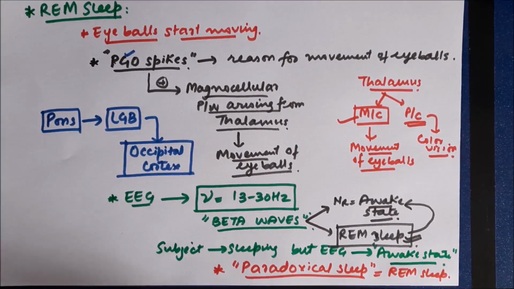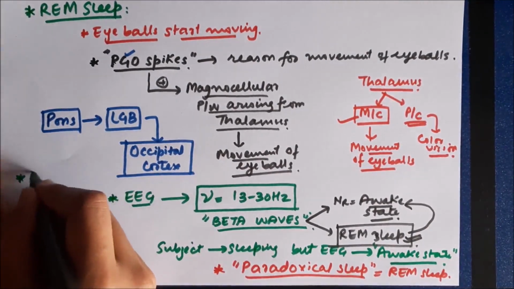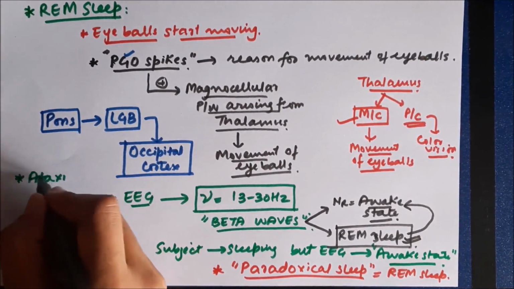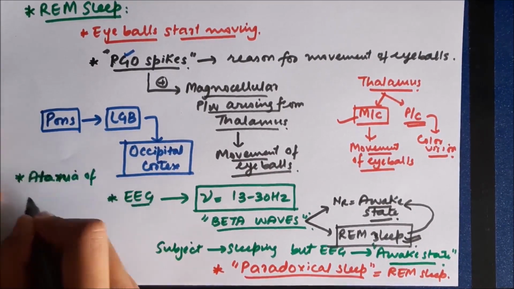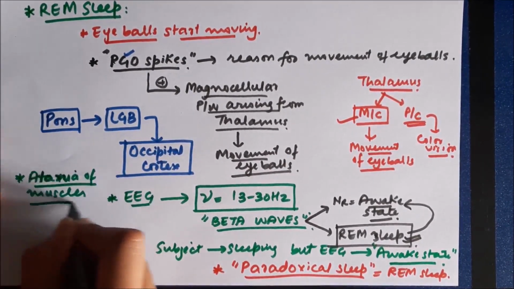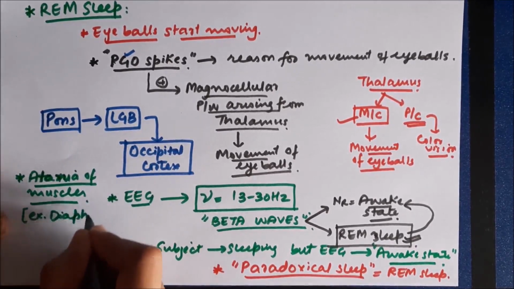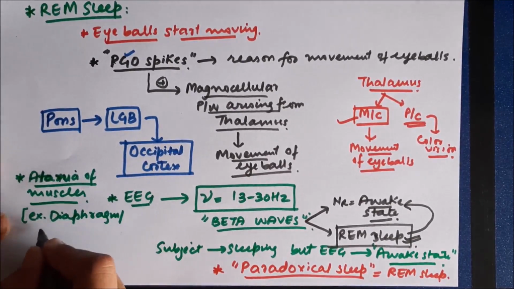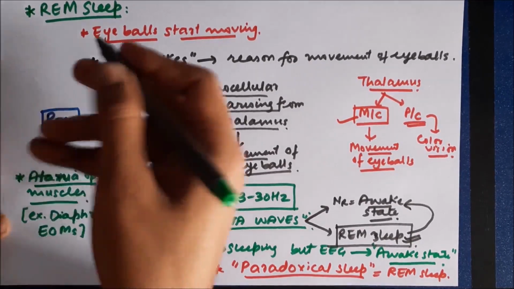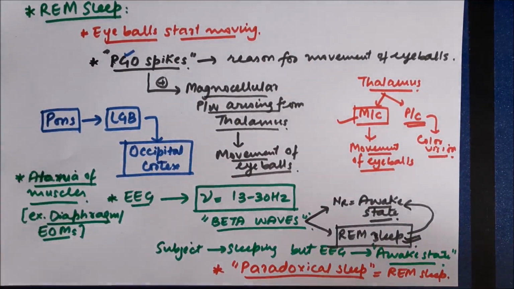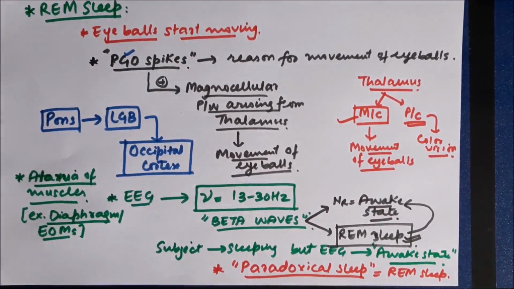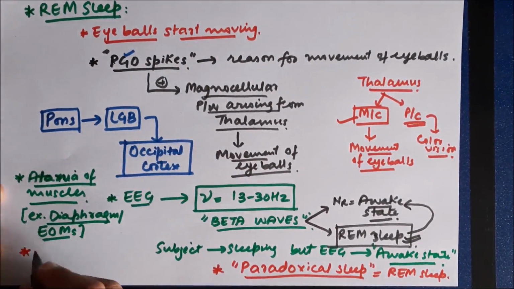Now, there are some other events which occur during REM sleep other than the movement of eyeballs. So, let us briefly try to discuss these things. So there is atonia of the muscles of body. So there is atonia of most of the major muscles during REM sleep. However, the exceptions are the diaphragm, that is the respiratory muscles, and the extraocular muscles. Obviously, because there is movement of eyeballs, so extraocular muscles cannot undergo relaxation. So there is atonia of major muscles.